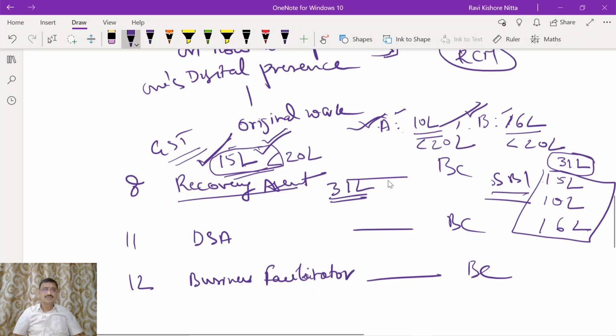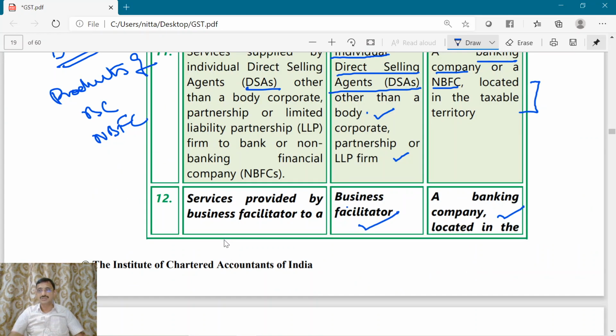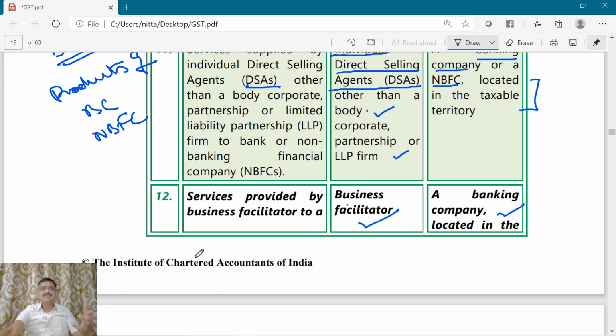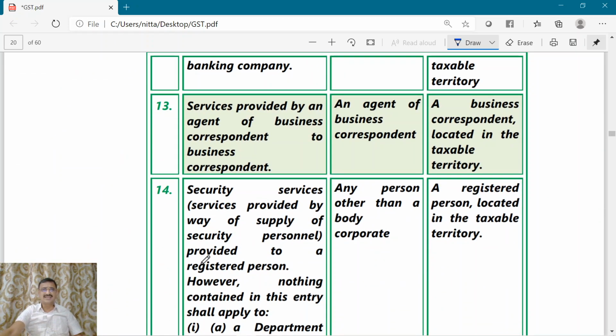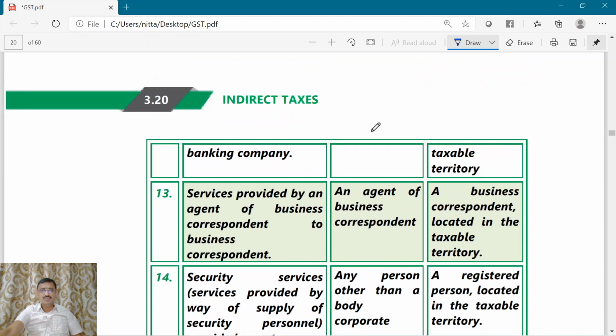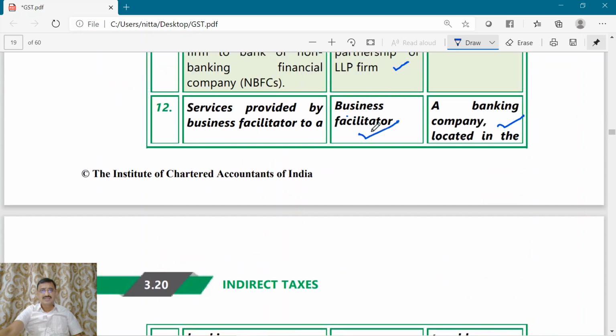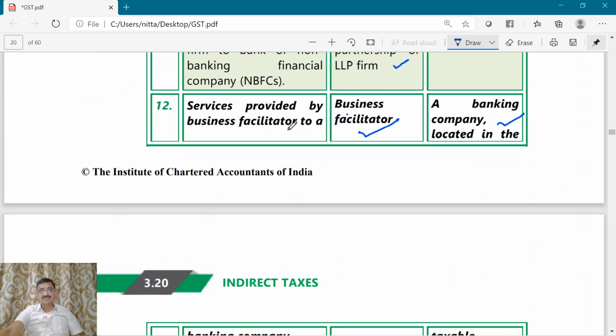So in these kinds of situations, generally an RCM may be introduced. I gave this example for the purpose of a better understanding. And also, the previous point deals with the business facilitator.